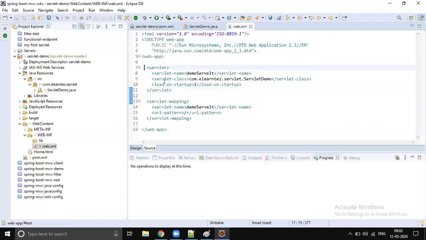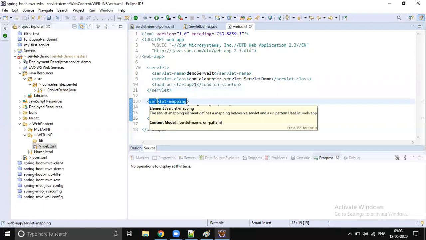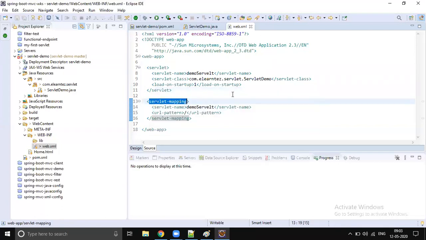It's going to be one more servlet tag. And how do you specify which request goes to which servlet? By using the servlet-mapping tag. Whatever name you gave above, the same name we give down here, and we specify the URL pattern.